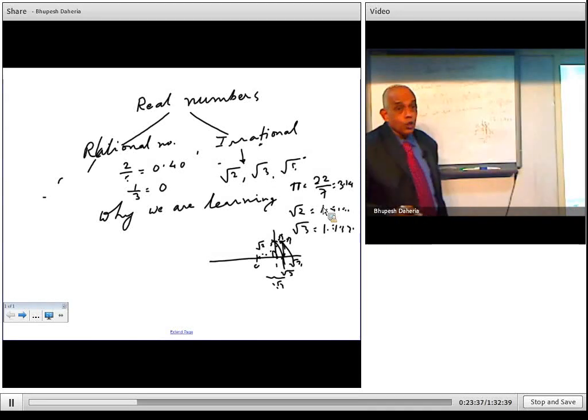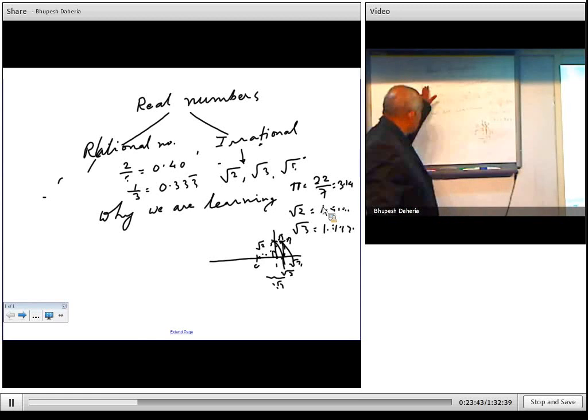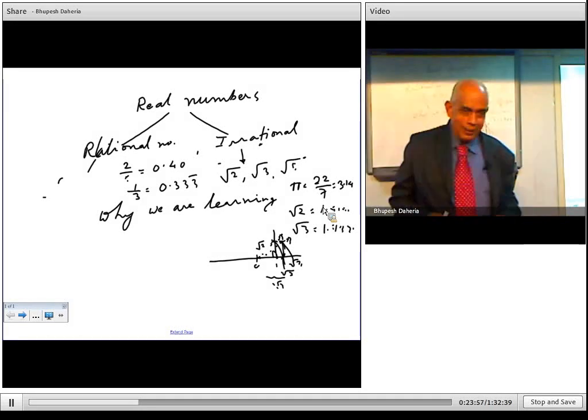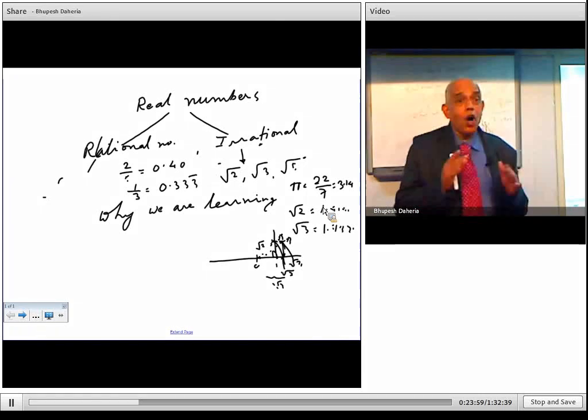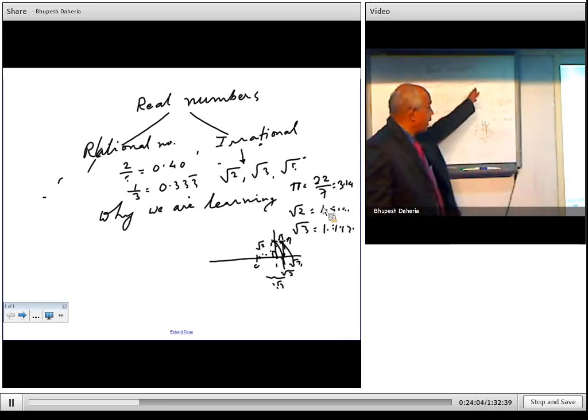So what is the definition of a rational number in terms of recurring, terminating, non-terminating? A rational number can be terminating, like 1 upon 2, 2 upon 5, 3 upon 5. Or it can be non-terminating but recurring. So the definition of a rational number is a terminating decimal or non-terminating but recurring. Now what is the definition of an irrational number?